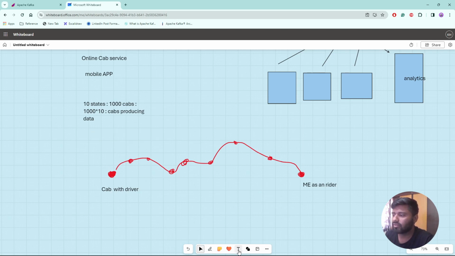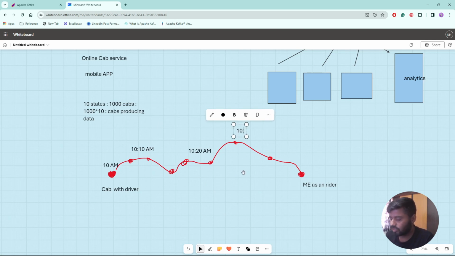So let's say my cab started from here at 10 a.m., and maybe this is at 10:20 a.m. This is the location the cab was at.